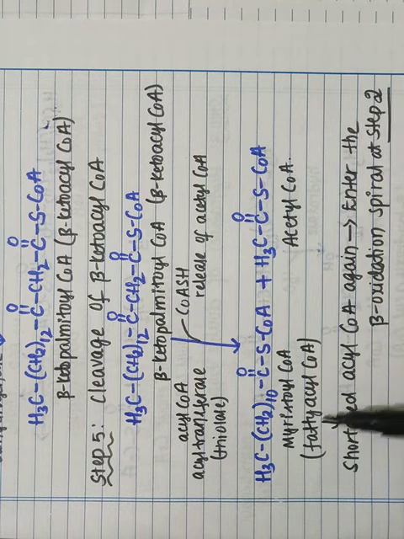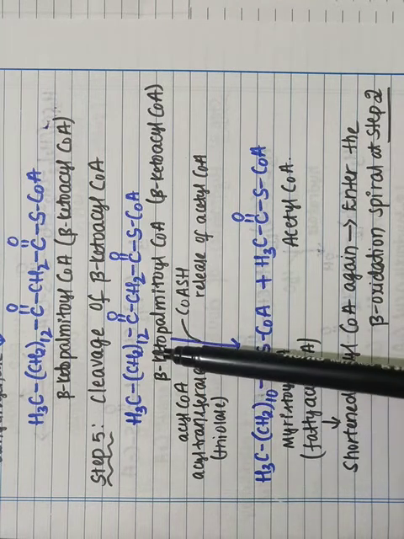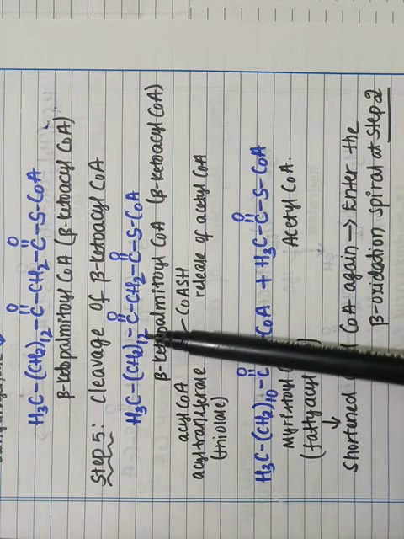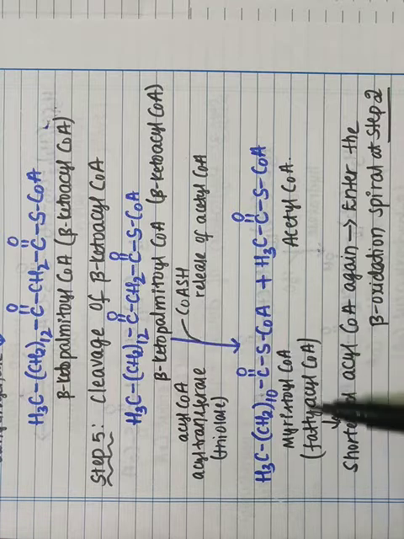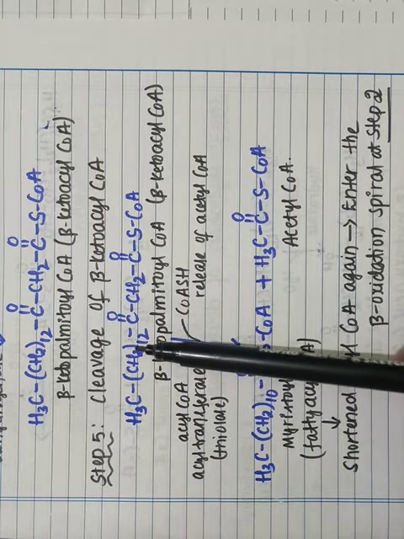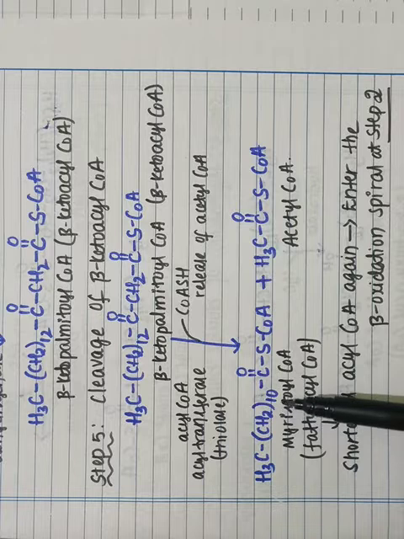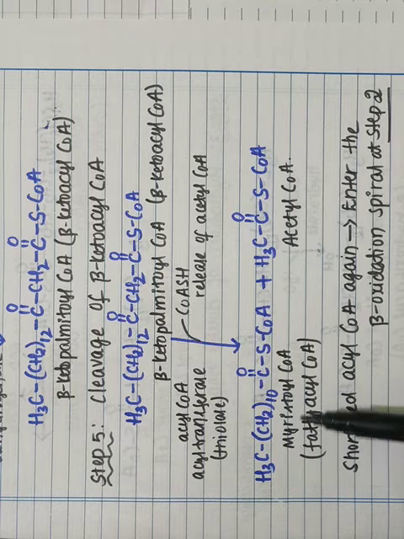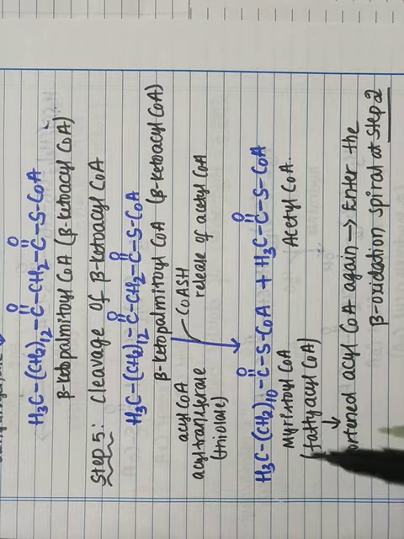Here you can observe that in the palmitic acid there are 12 CH2 groups, and here there are 10. That means the fatty acid chain has been shortened by 2 carbon units. This shortened acyl coenzyme A will again enter into the beta oxidation spiral at step number 2.